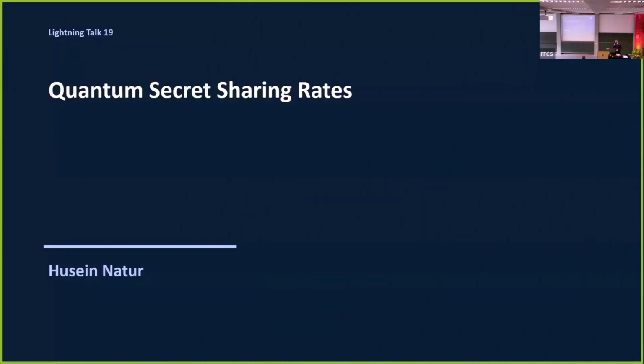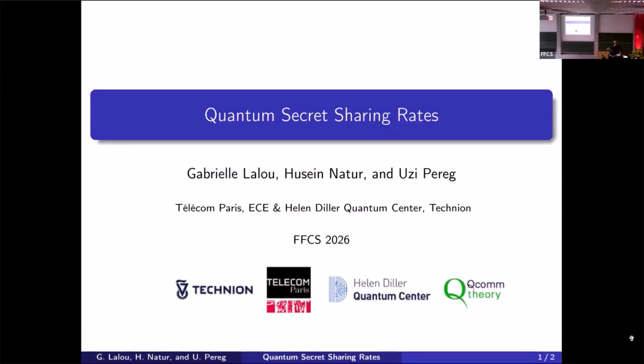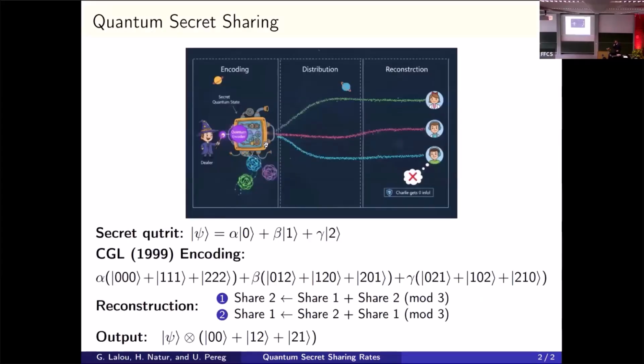Hello, everyone. My name is Hussein Notour. I'm a PhD student at the Quantum Communication Group of Professor Ziperek from Technion. Today, I'm going to present a joint work with my colleague Gabriel Lalou and with Uzi about quantum secret sharing rates. Quantum secret sharing is a very important cryptographic primitive in which we have a certain dealer.